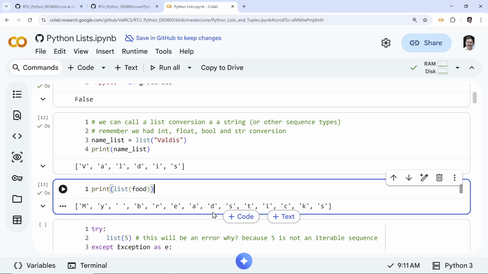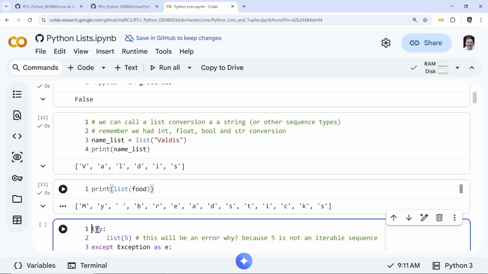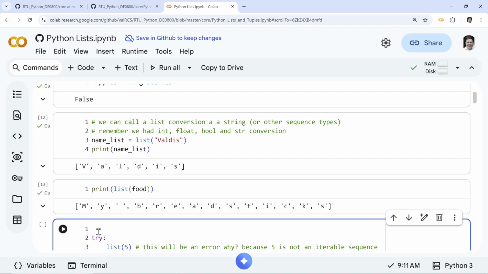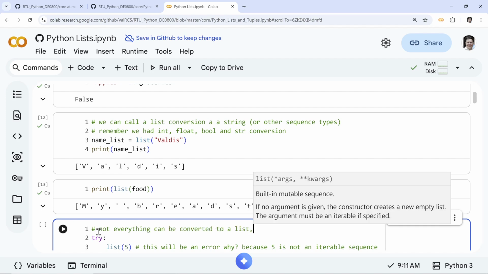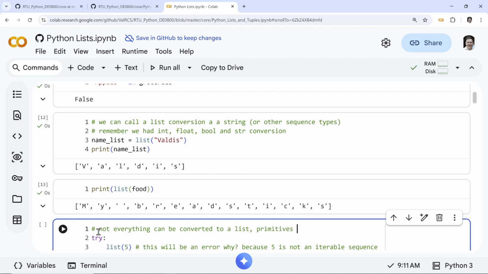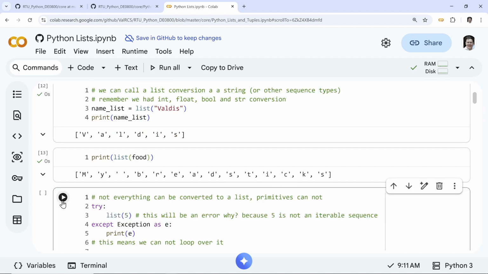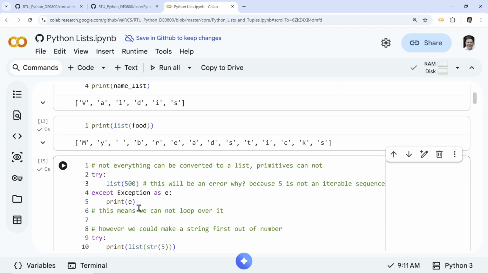So notice not everything can be converted to a list, right? Primitives cannot, right? Because, well, let's see. So let's try it. We will see list of number five. Five is just a single number, right? Or even 5,000, it doesn't matter. It's still a single number. You think, okay, maybe that's five, 1, 2, 3, 4, 5. No, this is not going to work.